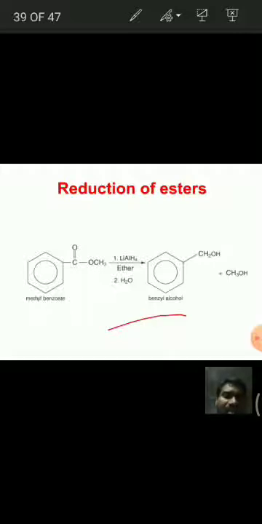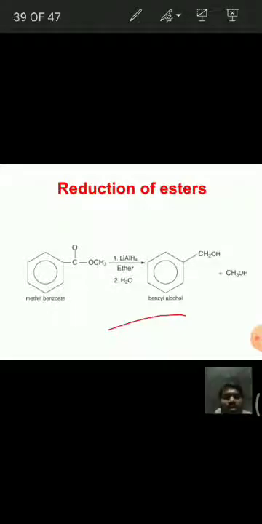See here, carbonyl compounds, that is aldehydes and ketones, get reduced with lithium aluminum hydride or sodium borohydride and are converted into alcohols. Of these, lithium aluminum hydride is the stronger reducing agent, and sodium borohydride is somewhat weaker.